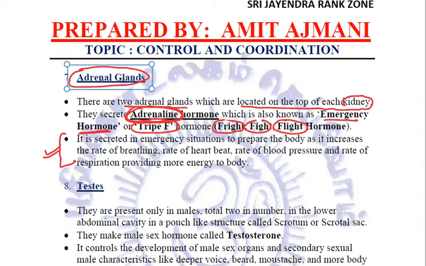This is secreted in emergency situations. Why? In order to prepare the body. So what exactly adrenaline does is that it increases the rate of breathing so that more oxygen can be taken in. Then it increases the rate of heartbeat so that this more oxygen which has been taken in should reach the body parts, the cells, right?